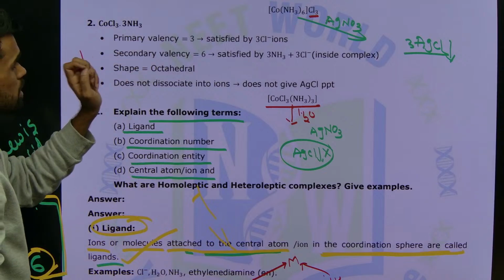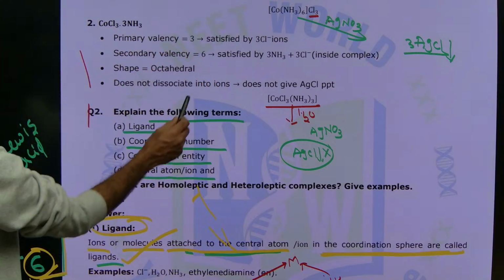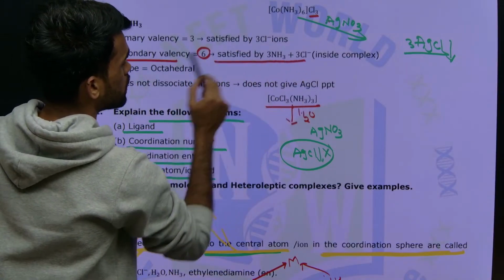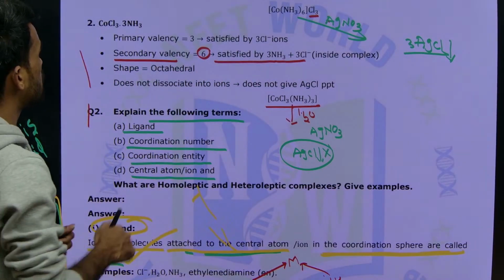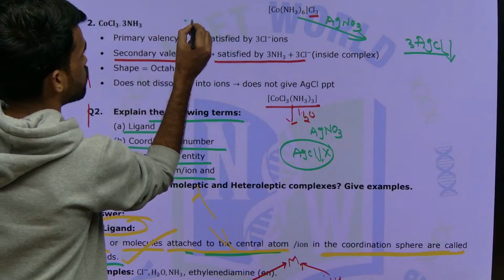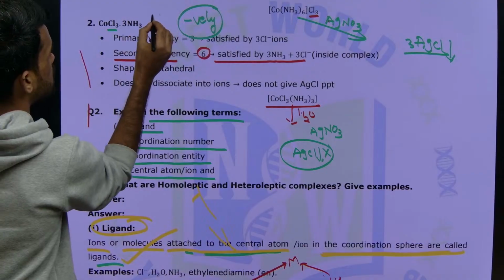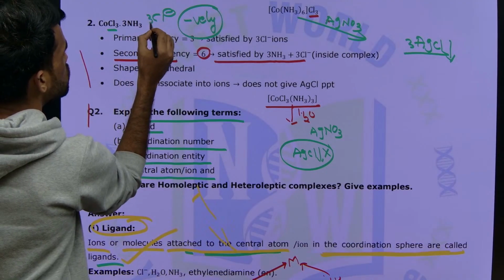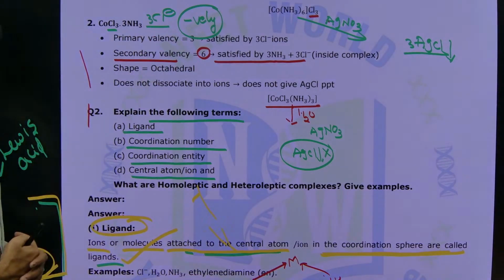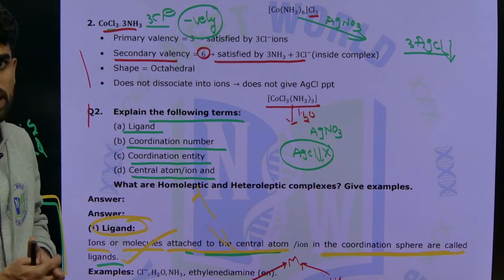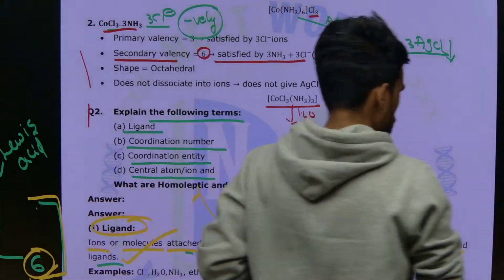So yeah, this is how you need to mention it in your exam. Primary valency is 3, satisfied by 3 chloride ions. Secondary valency is 6, that is satisfied by 3 chloride and 3 ammonia ligands, because primary valency is satisfied only by negatively charged ligands. So how many negatively charged ligands are there? 3 chloride ions. So only these will satisfy primary valency, and all these ligands will satisfy the secondary valency. That's it. Okay, right.